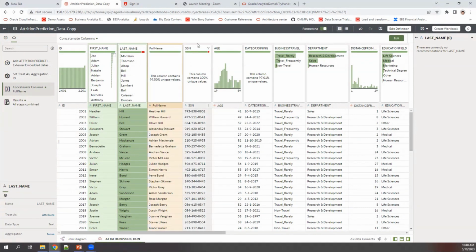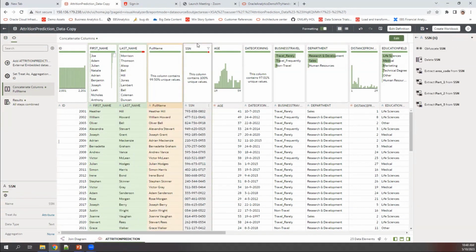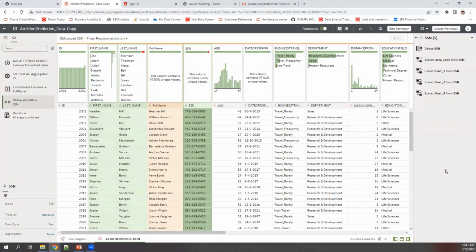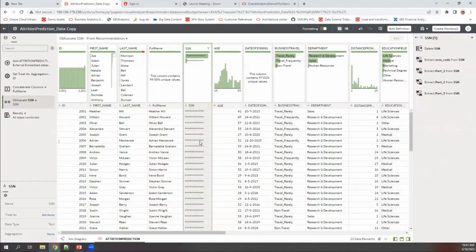The next interesting thing is SSN. So SSN means social security number. The system has been able to identify that it could be potentially PII data or confidential data, right? So it is suggesting, okay, a machine learning model has seen this data set and it is suggesting that I may want to obfuscate this SSN so that I'm not sharing some personal data with others. So I just click on it. Okay, I use the machine learning driven recommendation to click on SSN so that all of it gets obfuscated.